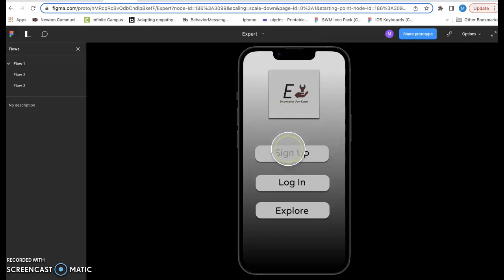So to get going, you can go to one of these three options. Obviously, if you have a password already, just log in, sign up, or if you're not sure if you really want to do it, you could hit Explore. If you hit Explore, you can just go and check out what this site, what this app has to offer you.